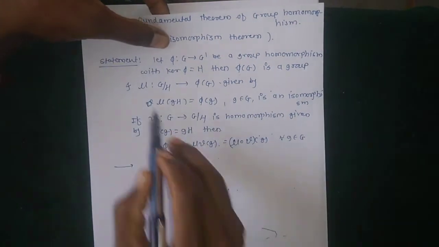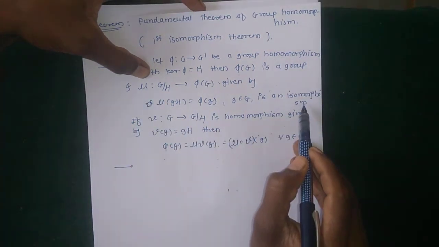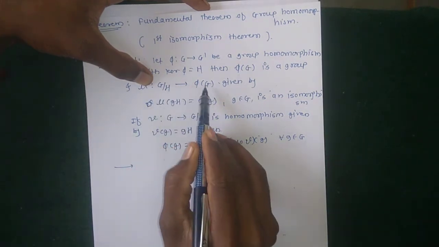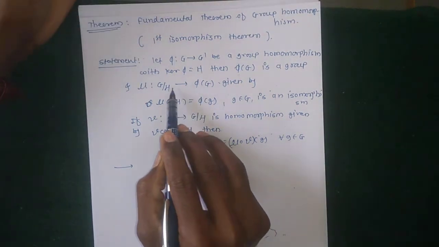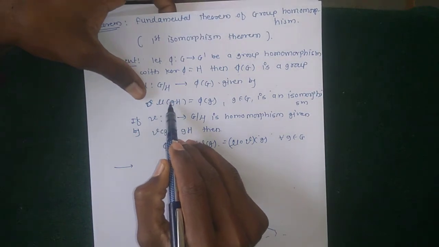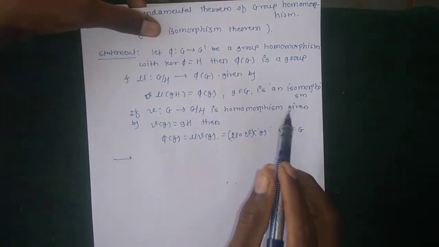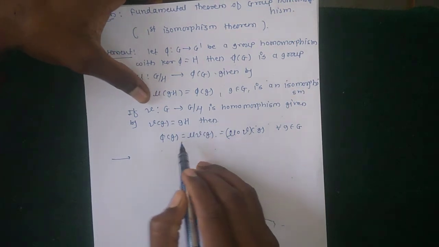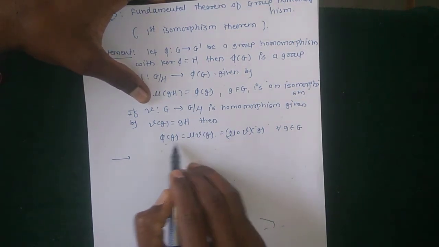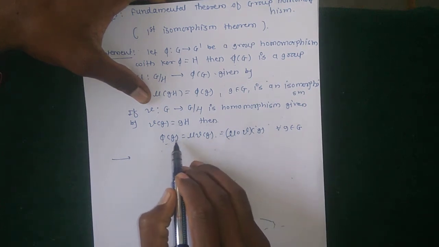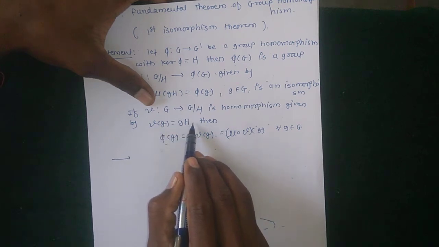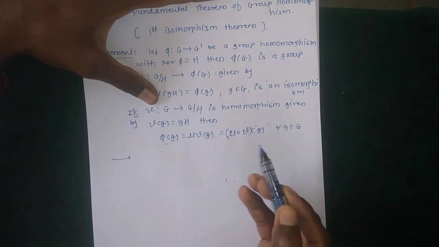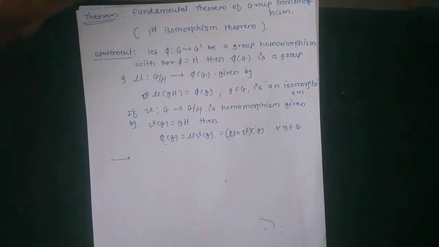To show that this map nu is an isomorphism, we must show that the factor group and the image of G are isomorphic, which means showing that the map is one-one, onto and a homomorphism. Then, for the next part, gamma from G to G over H is a given homomorphism, and we show that phi of g is equal to nu composed with gamma of g, where gamma of g is equal to gH. This is a composition map.